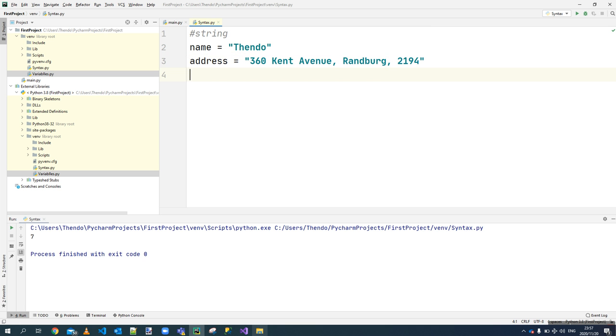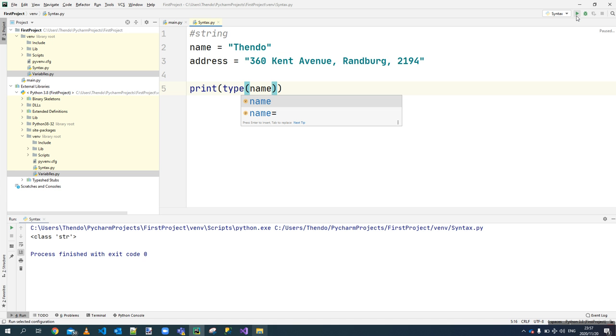The other way you can find out if your variable is really a string will be the following. You can say print the type. You can tell it to print the type of the variable you're talking about. So the type of the variable name, it will tell you what it is. Let's go see. It will say that type is a string. It's telling you it's coming from the class string, right? You can change even here and say I'm now looking at finding out what is the type of address, and then it will tell you it's also coming from the class string, as you see there on the output.